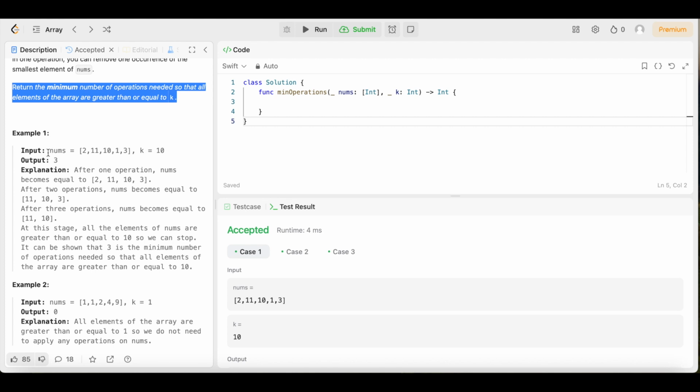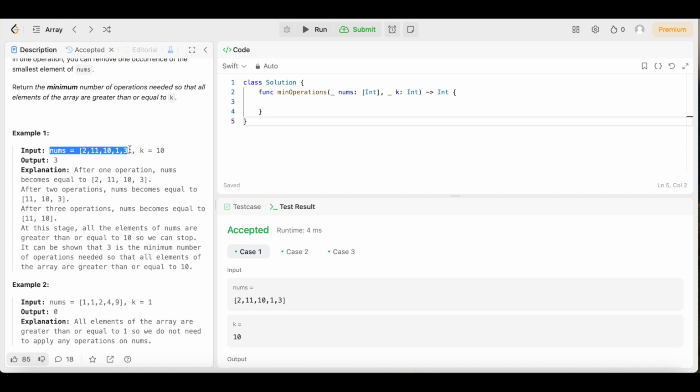So let's see. We have example 1. We have the input nums. It's an array of integers 2, 11, 10, 1, and 3, and k equals 10. The output is 3. The explanation says after one operation, nums becomes equal to 2, 11, 10, and 3. So it becomes equal to that because we removed this 1, which is less than 10.